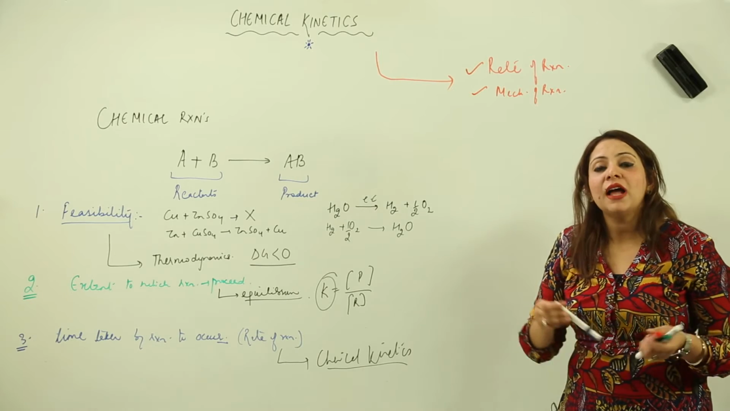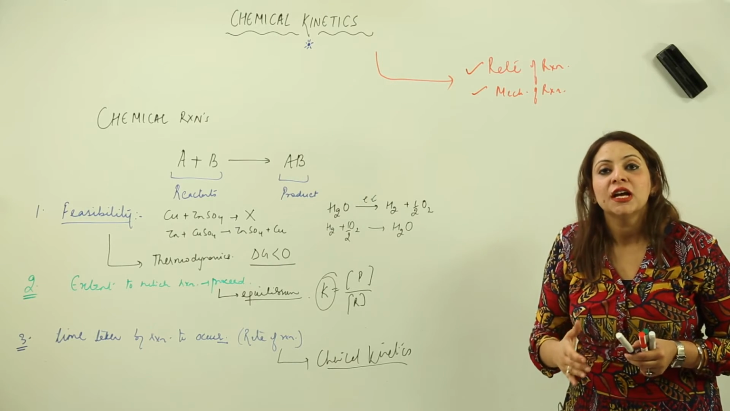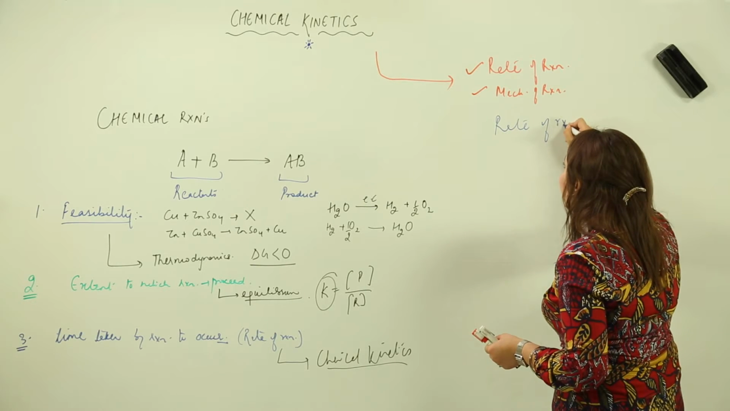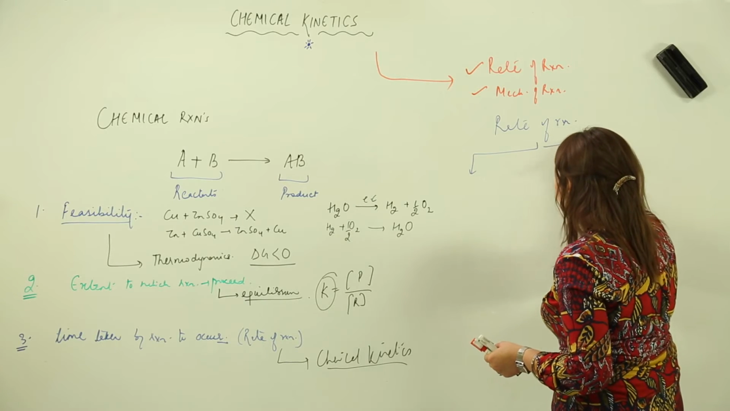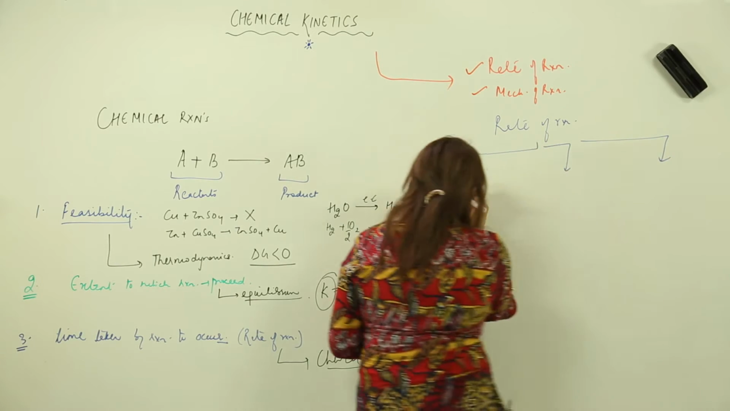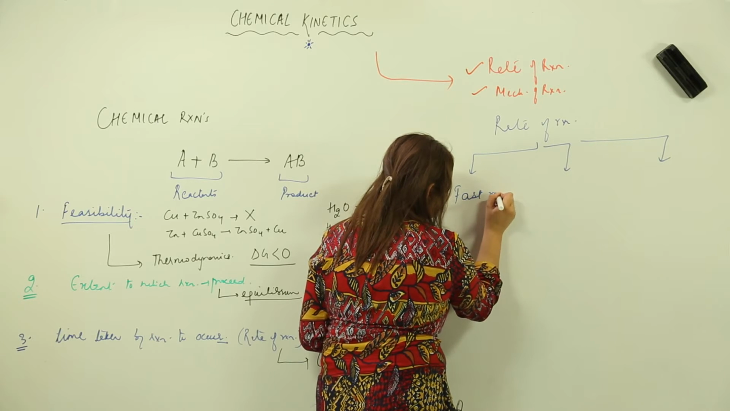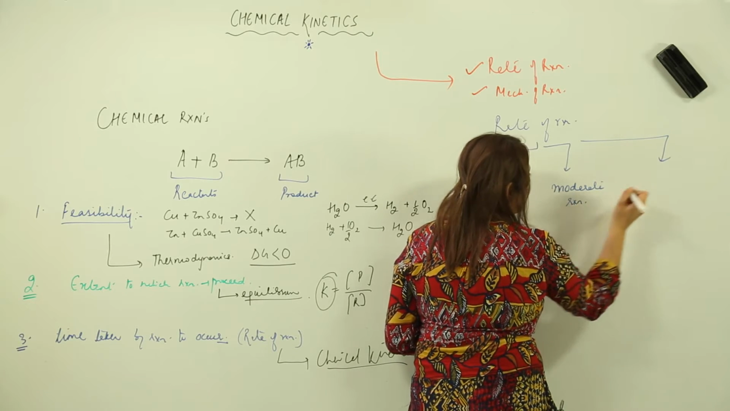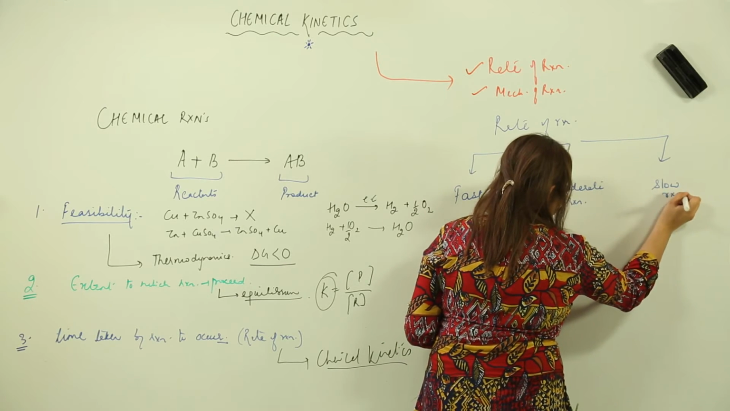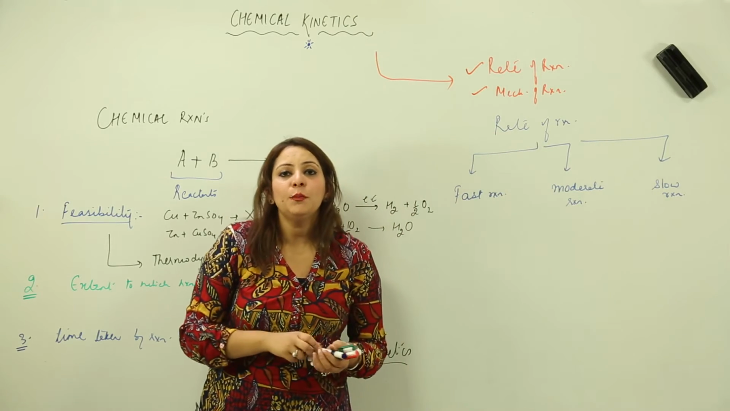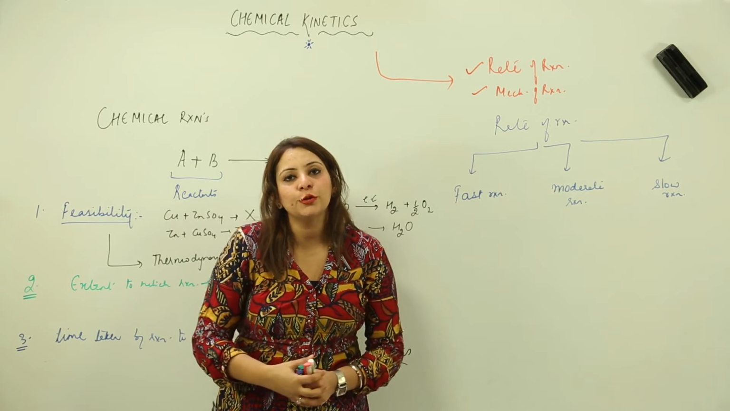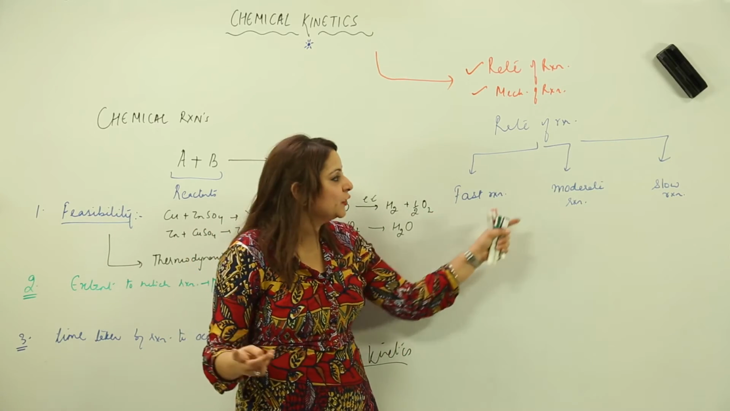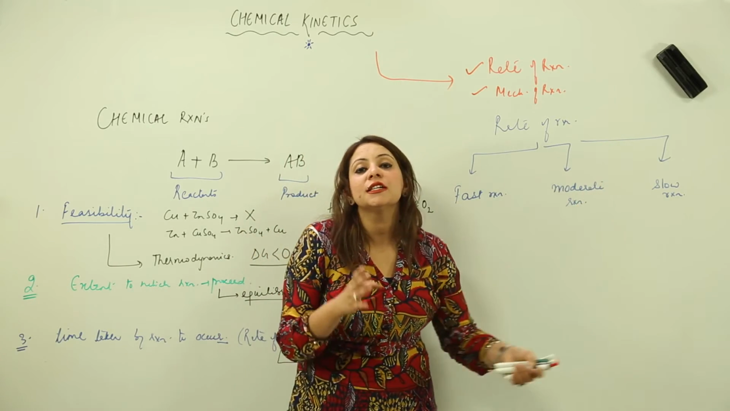Now our concern is what the types of reaction are. Depending upon the rate of reaction, we classify reactions into 3 categories, right? One category is the fast reactions, then moderate reactions, and we also have slow reactions, right? So depending upon the speed at which the reactant converts into product, we have 3 major kinds of reaction: the fast reaction, the moderate reaction, and the slow reaction.